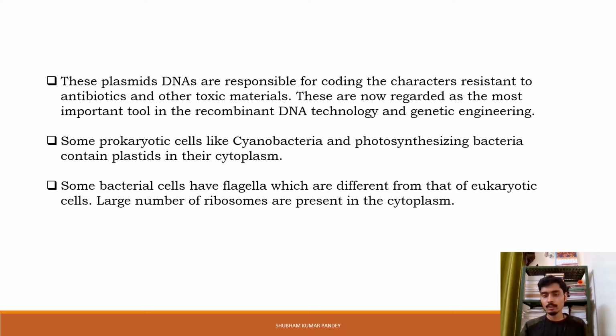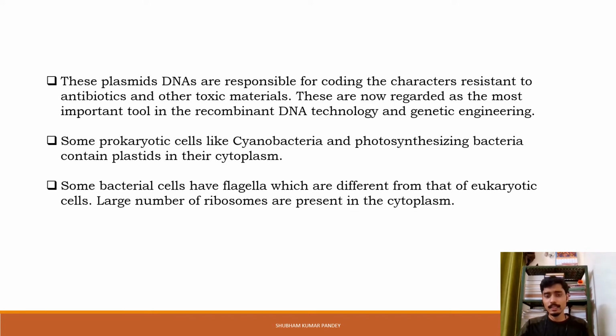You must have known about the different types of vectors that are used in recombinant DNA technology and genetic engineering. One of them is plasmid. Now, some prokaryotic cells like cyanobacteria, also called blue-green algae, and photosynthesizing bacteria contain plastids in their cytoplasm. You must know that plastids are important organelles that help in photosynthesis. So certain blue-green algae or cyanobacteria and photosynthesizing bacteria also have plastids, so they can synthesize their own food.